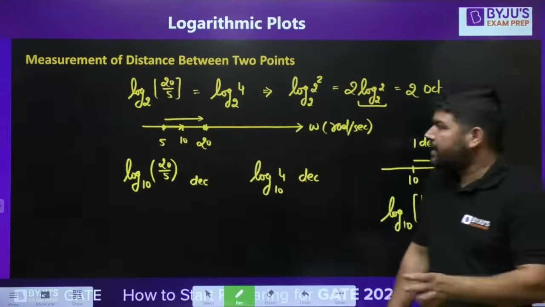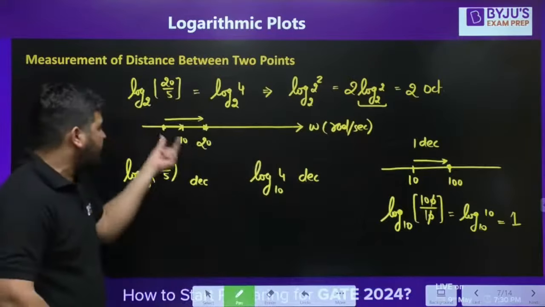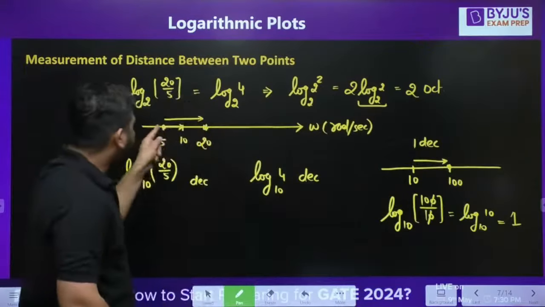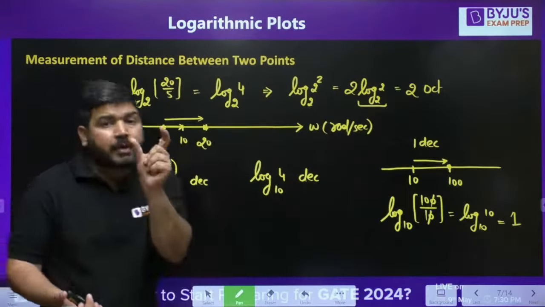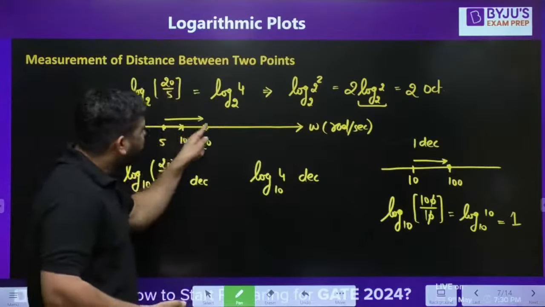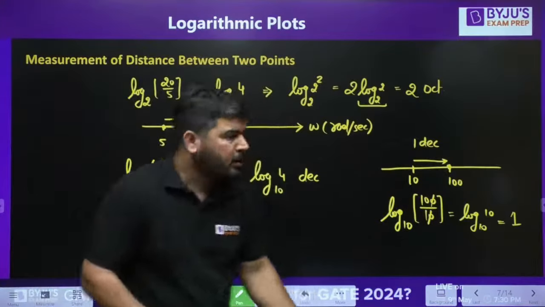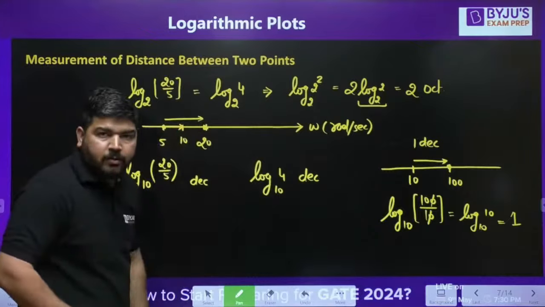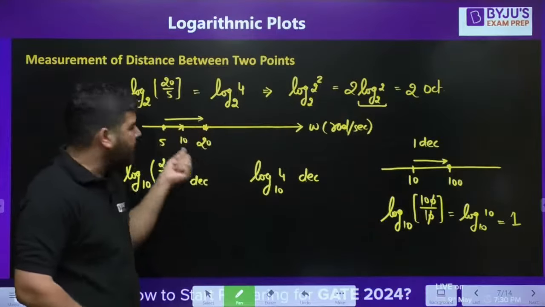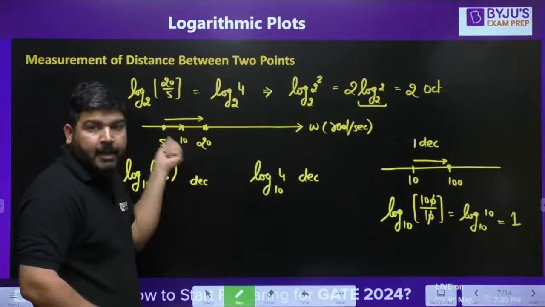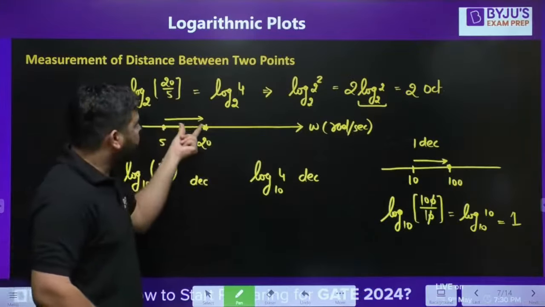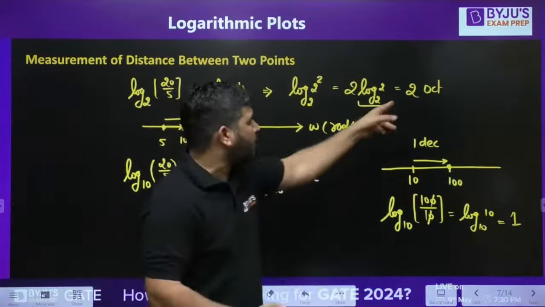So whenever you are measuring the distance in octave, you have to look at the double distance. 5 to 10, it's doubling, so it's 1 octave. Next, 10 to 20, again it's 1 octave, because you are doubling the point. 5 into 2 is 10, 10 into 2 is 20. So this is 1 octave, this is 1 octave. So the total distance is 2 octave.